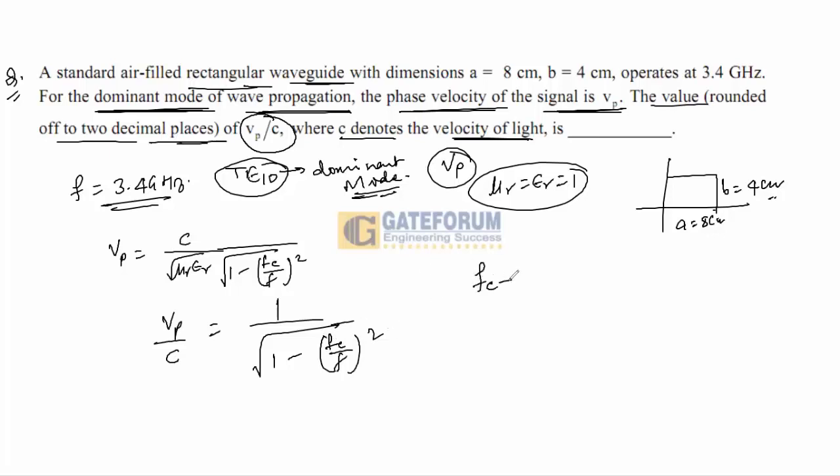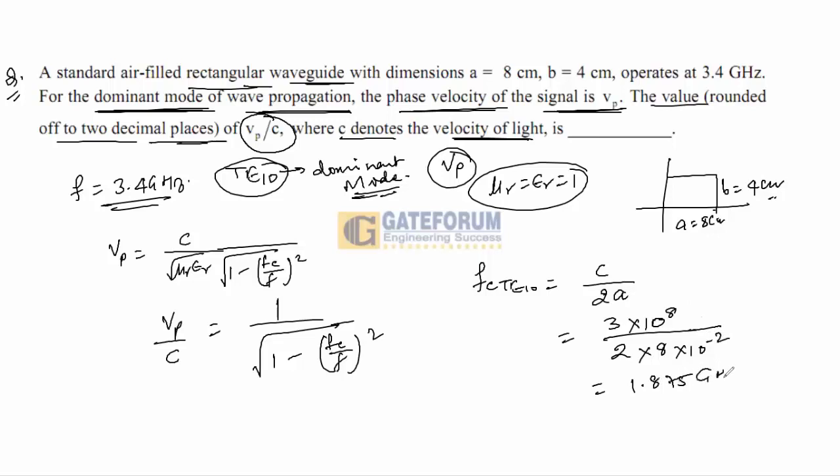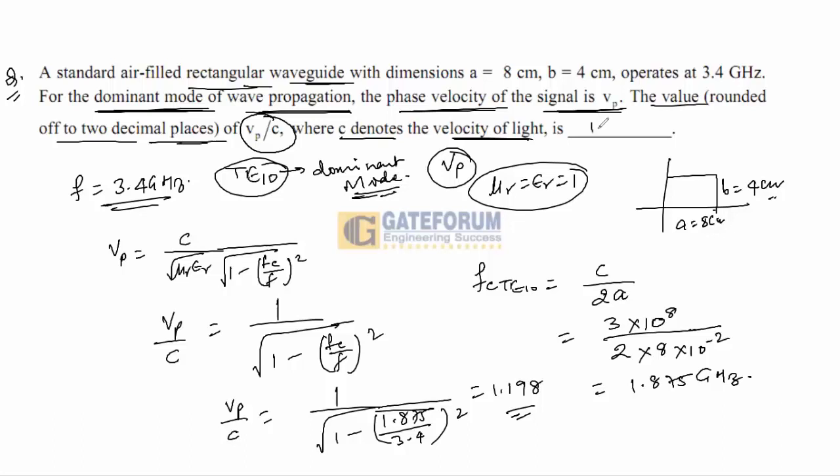The fc for the TE10 mode is equal to C upon 2A, which is 3 into 10 raised to power 8 upon 2 into A. A is 8 into 10 raised to power minus 2, and if you solve this, it is 1.875 gigahertz. So Vp by C is 1 upon root of 1 minus (1.875 upon 3.4) whole square, and you will get the answer 1.198. So the right answer is 1.198. A very important and very easy question that has already been asked. Now come to the next question.